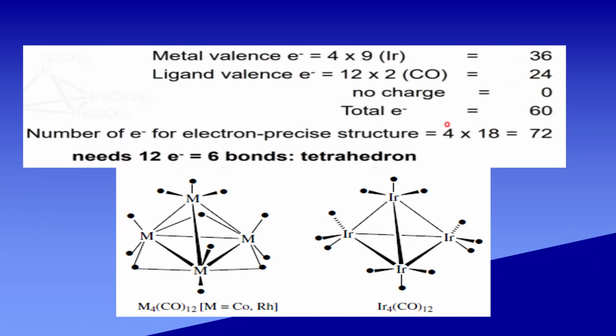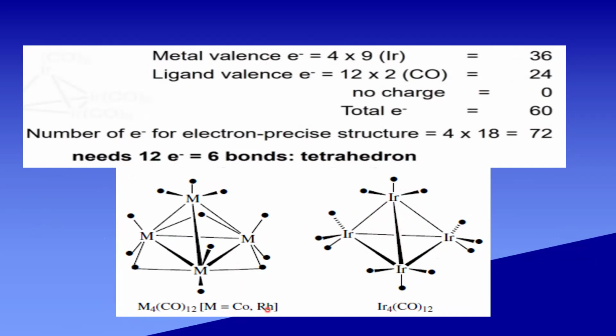Here 4 iridium atoms are present. So 4 into 18 gives 72. 72 minus 60, that is 12. 12 divided by 2, that gives 6 metal-metal bonds present in total in Ir4(CO)12. In this case, each iridium atom has 3 bonds. All the carbonyls are terminal. There is no bridging in iridium complex.